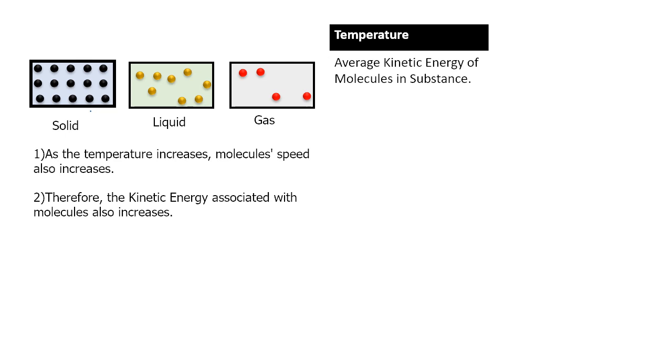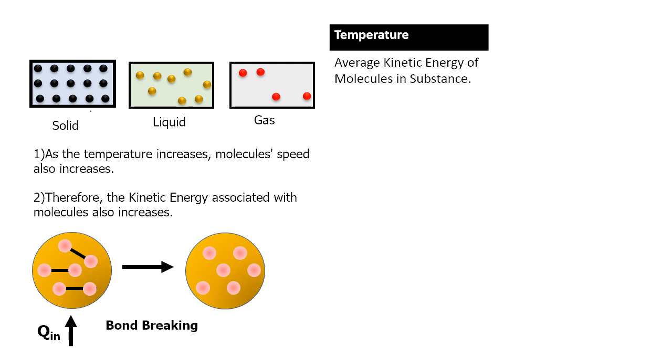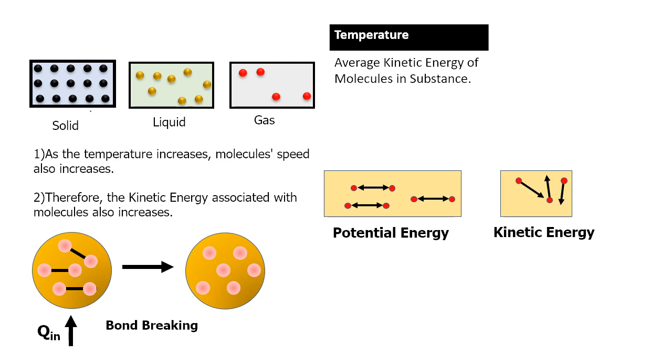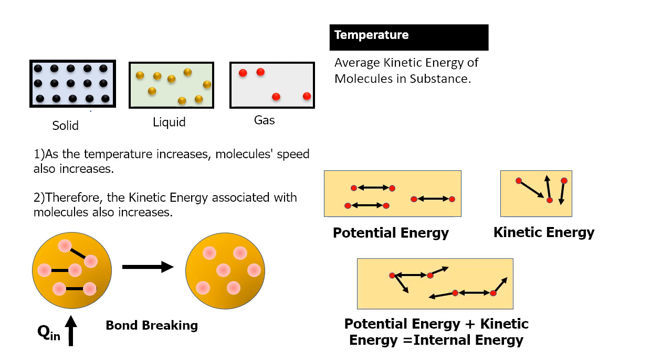Apart from this, molecules are also under the action of attraction forces, and as a result, when phase change happens, heat supplied is used to break the bond between the molecules. This energy is called potential energy. So we can say that heat supplied is utilized to increase the potential energy of the substance. So a molecule of a substance has two types of energies: kinetic energy, and apart from this, molecules are also under the action of attraction forces, so they have potential energy. The sum of these two energies is called the internal energy of the system.